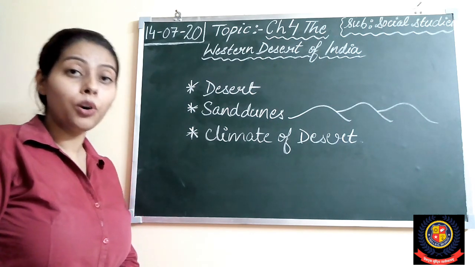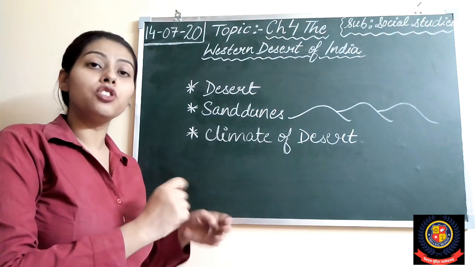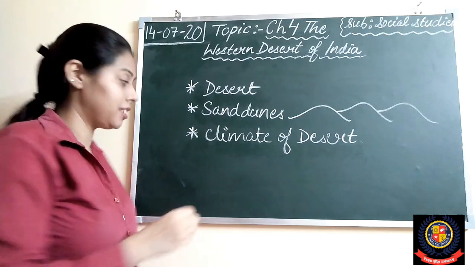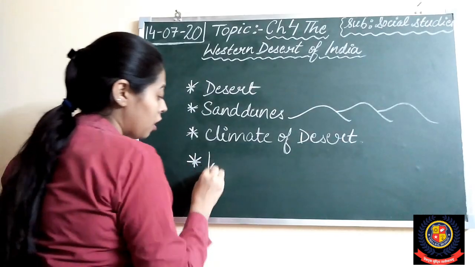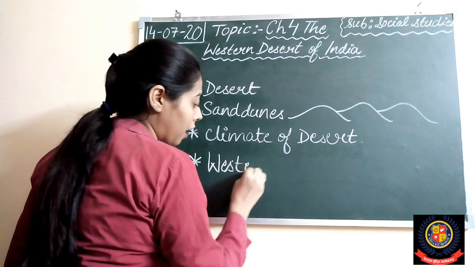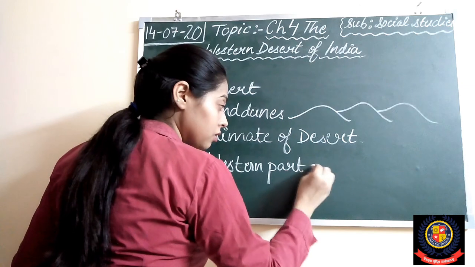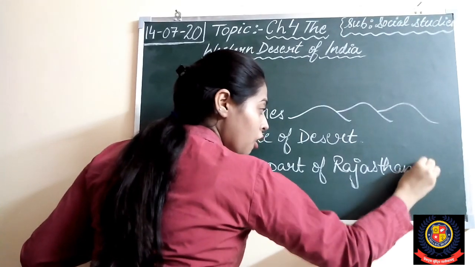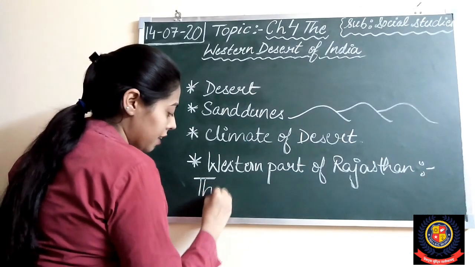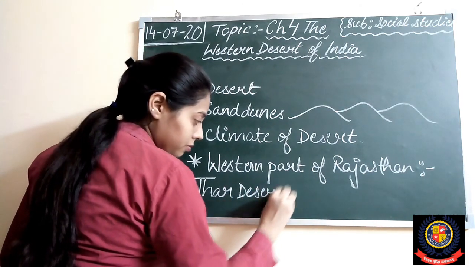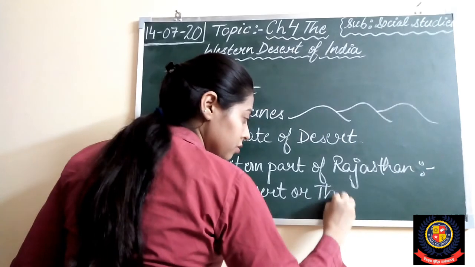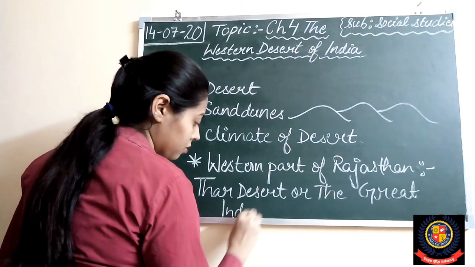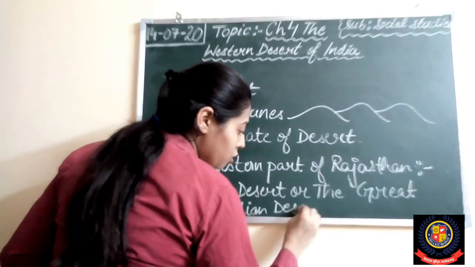The western part of Rajasthan is known as the Thar Desert or the Great Indian Desert. Right students?